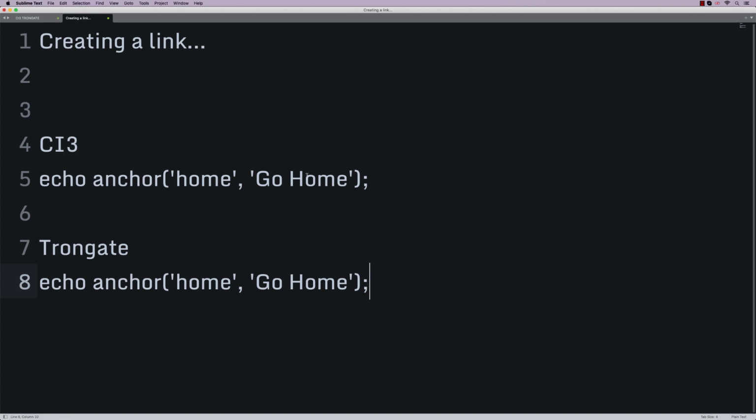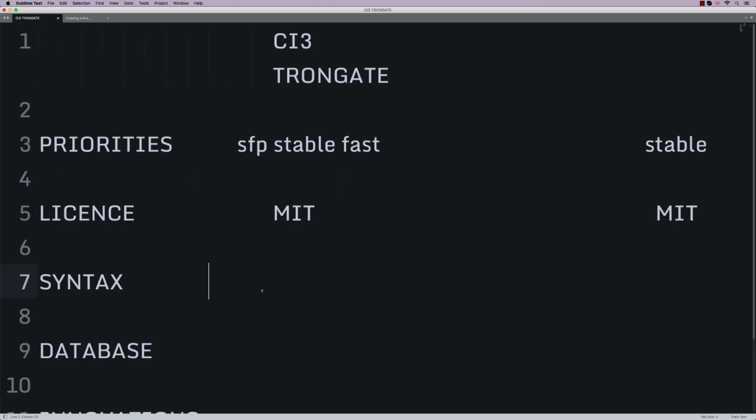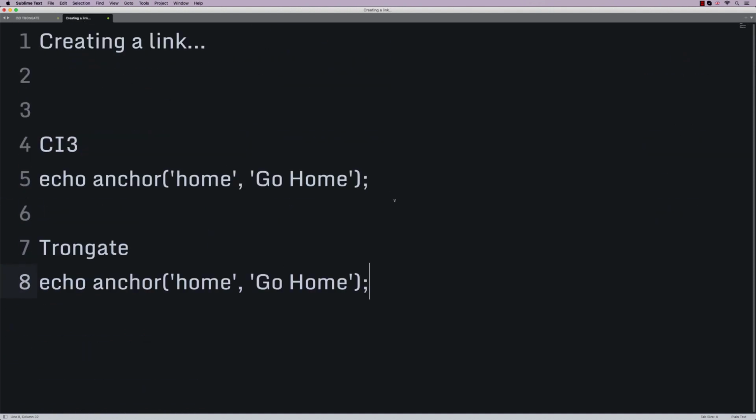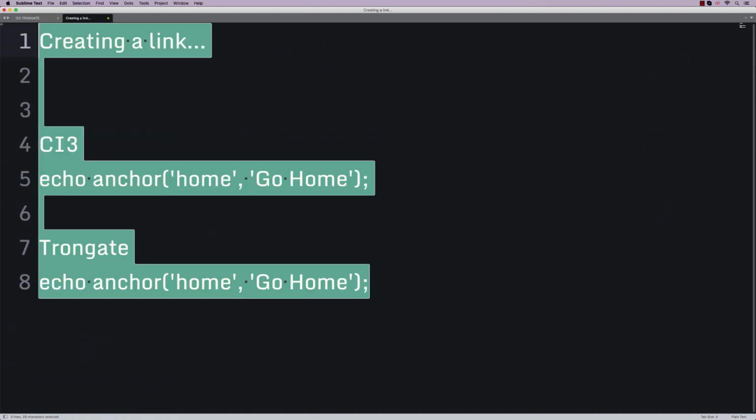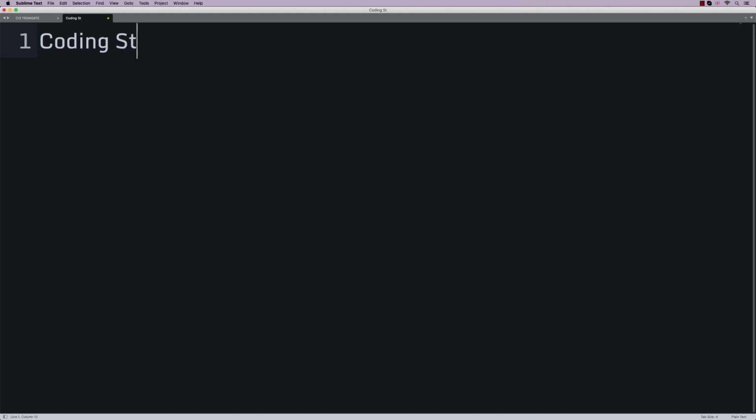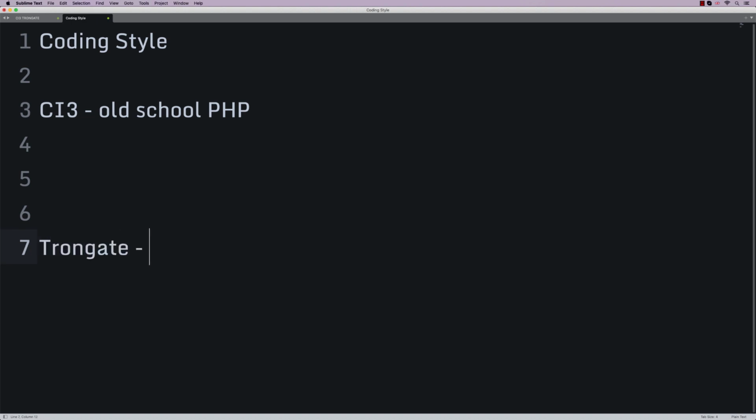Now one other difference as well, in fact, I'm just going to quickly mention this because it's not on my little list here, is to do with coding style. Now, I think that CI3 has a coding style that's kind of like old school PHP. That's how I would describe it. Whereas Trongate has a coding style that is more pure PHP. And I'll give you an example of what I mean.